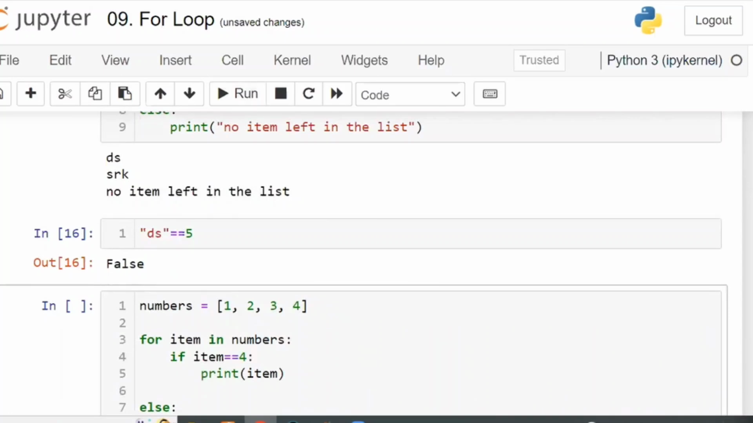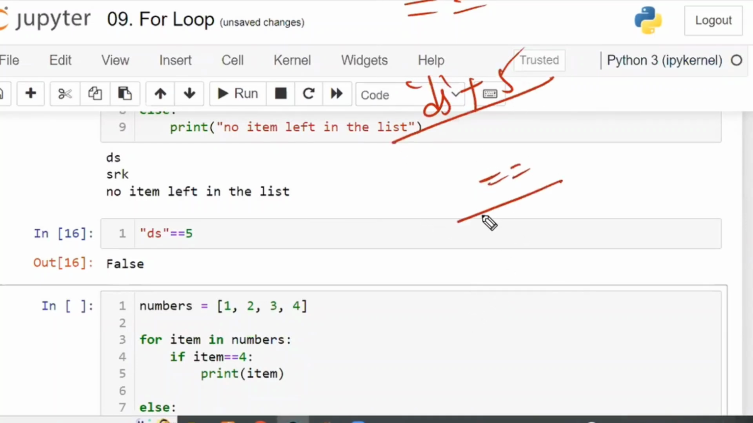What is meant by double equal to? It means comparison operator. It is going to see whether both the values are equal, whether the value is int or not. It is not comparing data type wise. If you are adding, DS plus 5 is an error. This is an arithmetic operator. This is a comparison operator. Arithmetic operator will throw an error. Comparison operator will throw output as true or false.